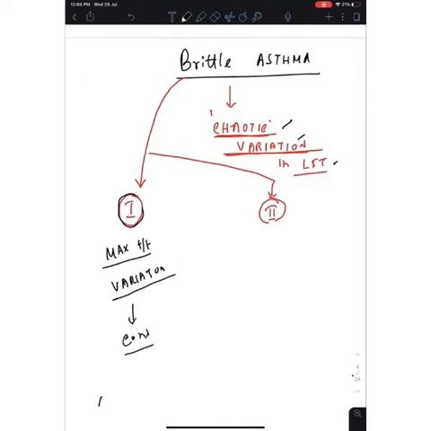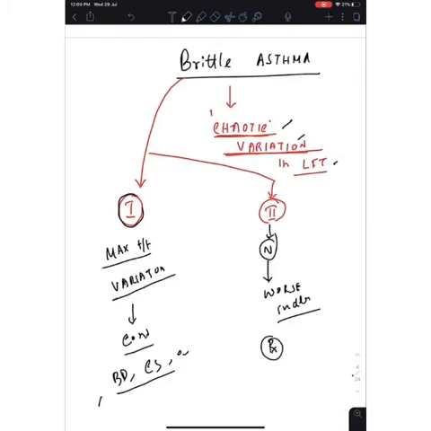We give the bronchodilators, corticosteroid, oxygen, and that's it. In type 2 brittle asthma, the patient is actually normal after the treatment. He or she is totally normal, but suddenly and unpredictably becomes worse. So that is the point in type 2: sudden worsening of the situation after a totally normal condition, and here you have to give subcutaneous adrenaline. That is the treatment in case of type 2 brittle asthma.